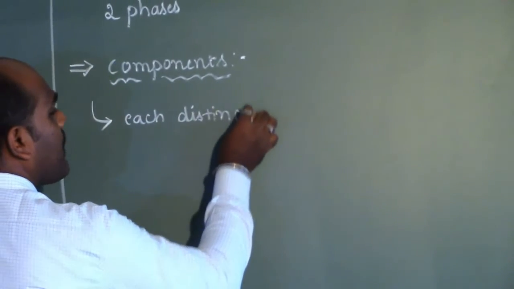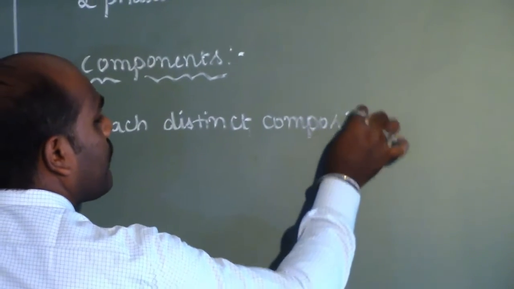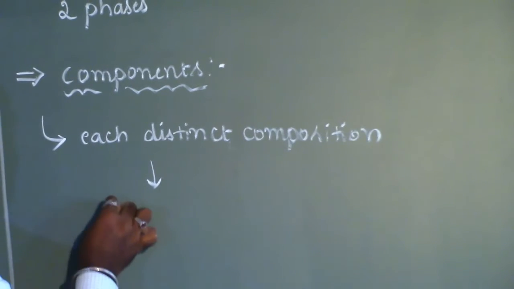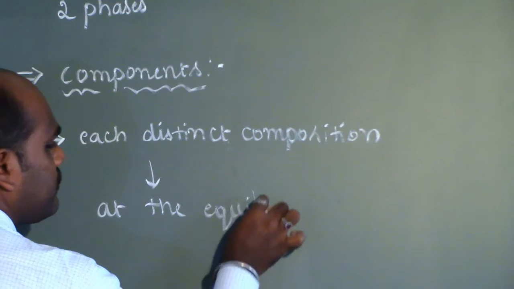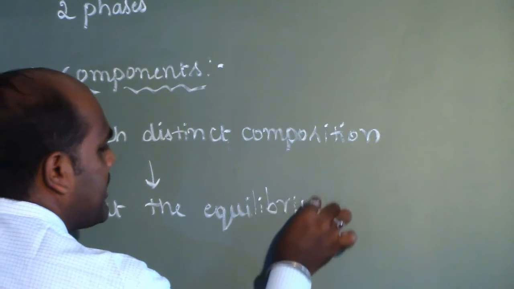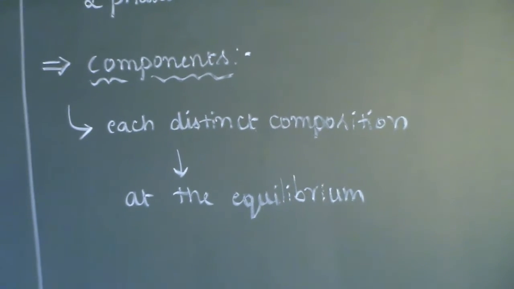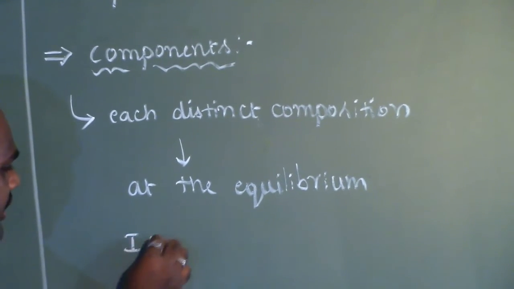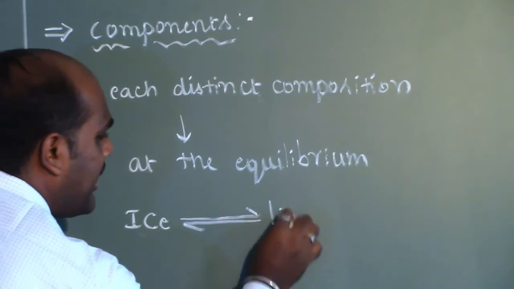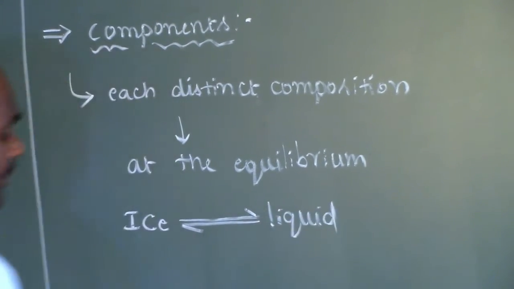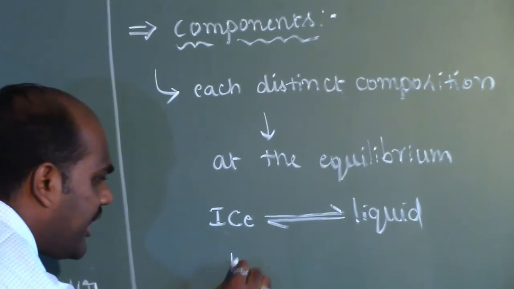So let us say the exact meaning of component: each distinct composition at the equilibrium is simply considered as component. So if you consider the same thing, that is the equilibrium between ice and liquid water, what is the chemical composition of ice?